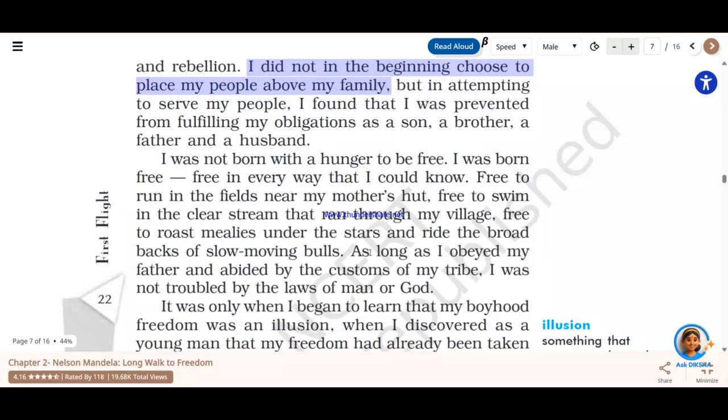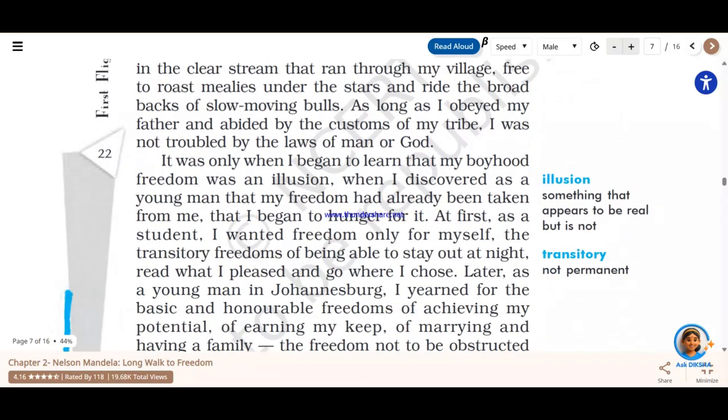Now, till when did he have this freedom? As long as he obeyed his father and abided by the customs of his tribe. "I was not troubled by the laws of man or God. It was only when I began to learn that my boyhood freedom was an illusion." So why does he say illusion? What he learned in his childhood, that freedom is like this, where he can run wherever he wants, he can eat anything that he wants, he can wear anything that he wants.